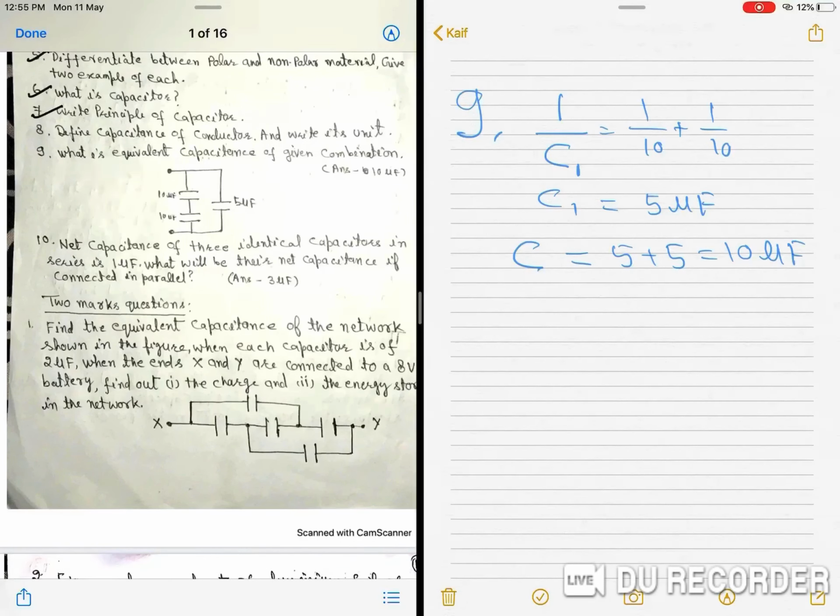Next, question 10. The net capacitance of three identical capacitors in series is 1 microfarad. What will be their net capacitance if connected in parallel? The capacitance of each is C. If they are in series, then the equivalent will be 1 upon C plus 1 upon C plus 1 upon C, and it is 1 microfarad.